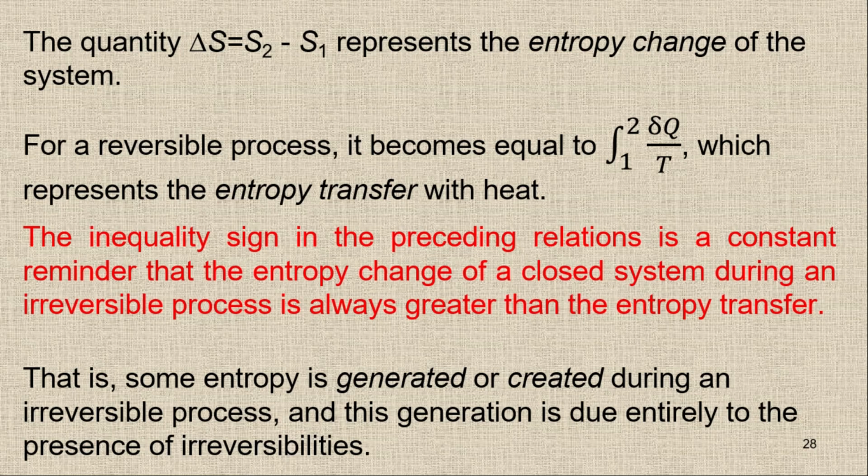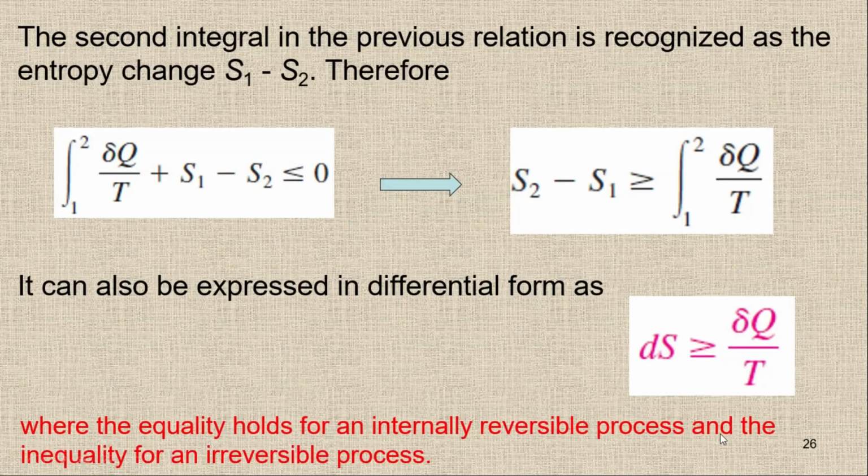So that is, some entropy is generated or created during an irreversible process, because we have seen here that we have an unequal sign. So this is the entropy difference, and this one is the entropy transfer due to heat. If I have to use an equal sign here, it means I have to add something here. For an irreversible process, I have to add something with this term.